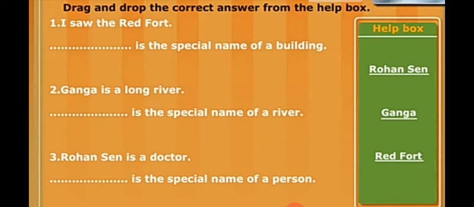Red Fort is the special name of a building. Now see sentence number 2. Ganga is a long river. Ganga is the special name of a river.